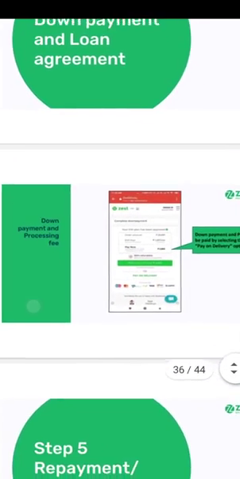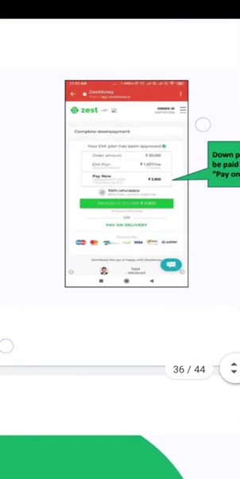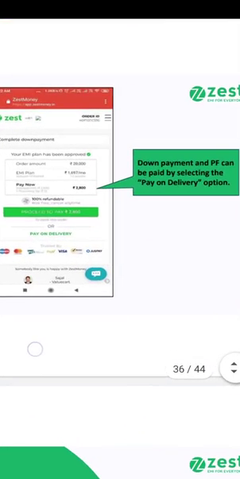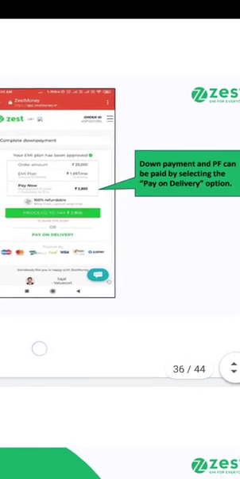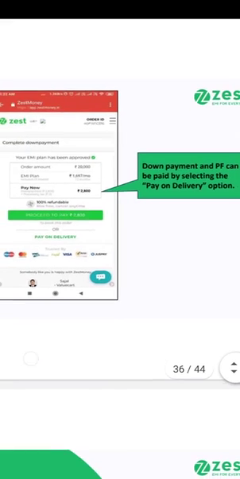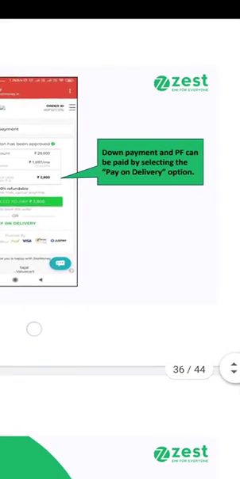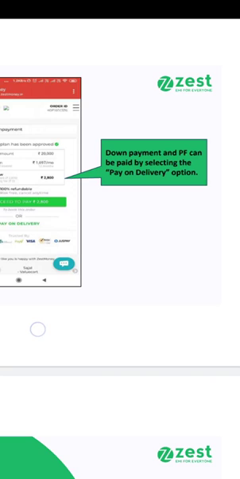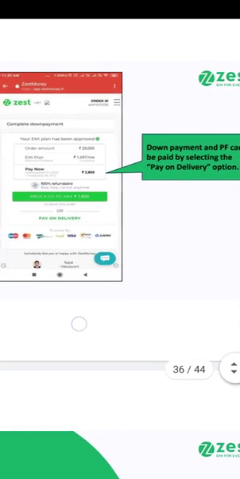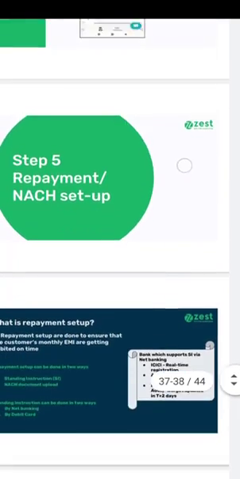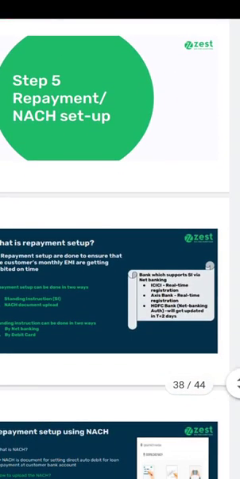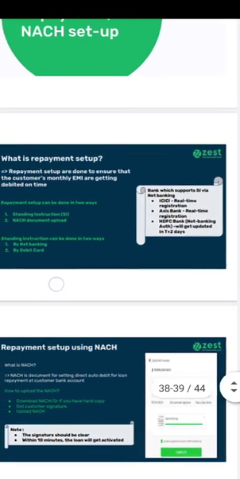Down payment and loan agreement. Then you can take the down payment, and PF processing fees can be paid by selecting the pay on delivery option. And the next step is repayment setup. What is repayment setup?